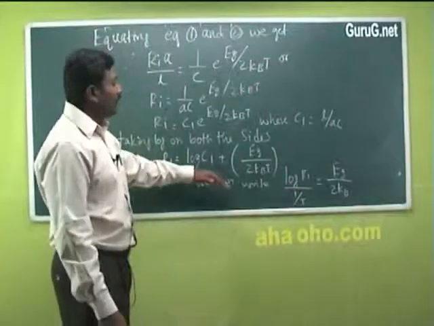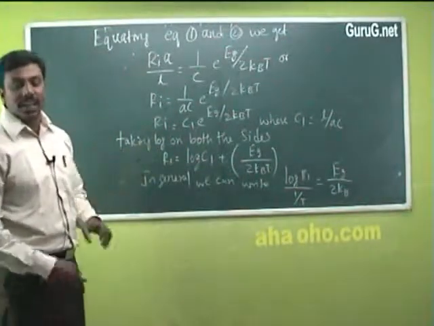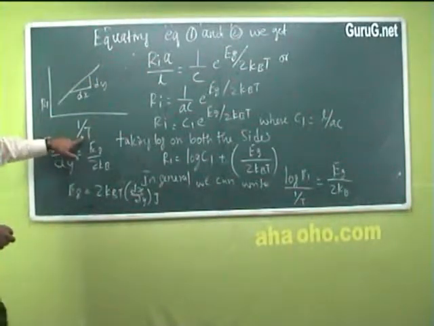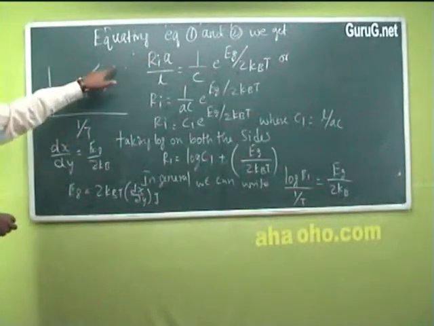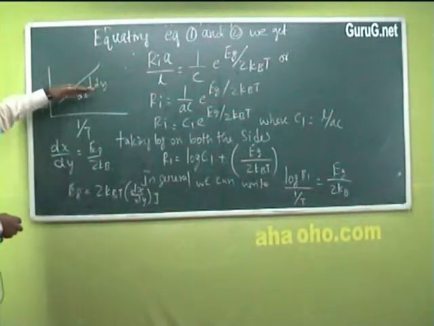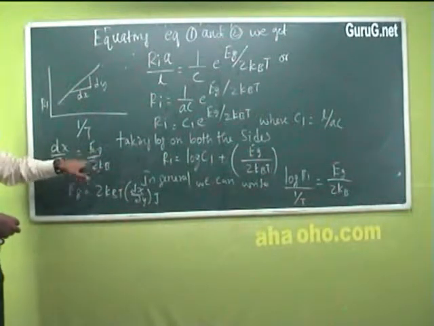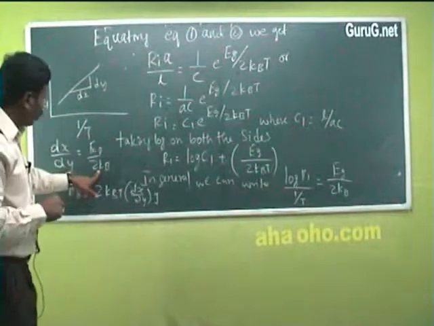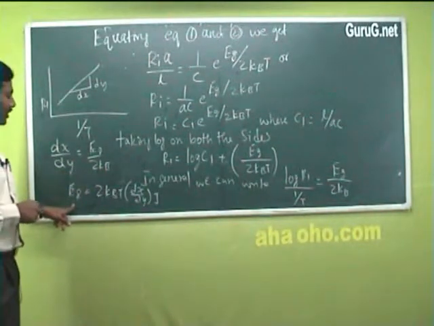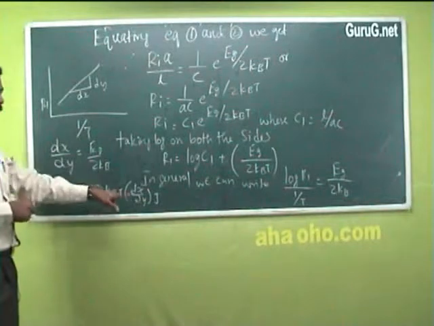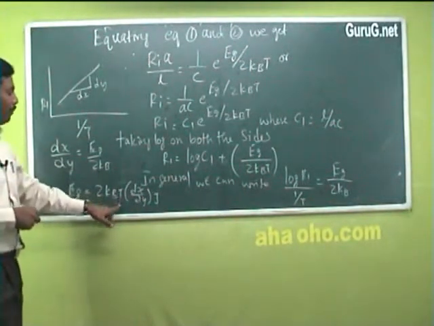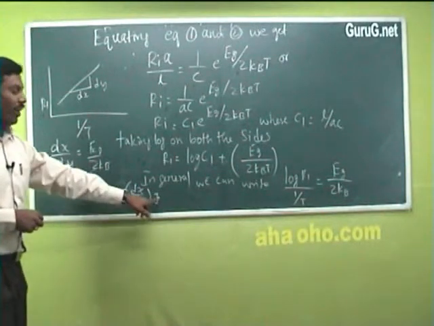The resistance can be obtained by using a meter bridge. When a graph is plotted between the temperature and the resistance, we get a straight line. Now we take the slope dx by dy. So dx by dy is equal to Eg divided by 2kb. Now, substituting the slope in this equation, the band gap energy can be obtained: Eg is equal to 2kb into dx by dy joules.